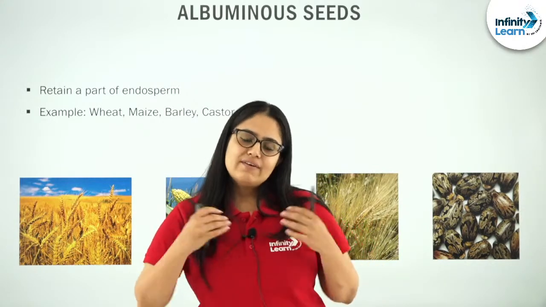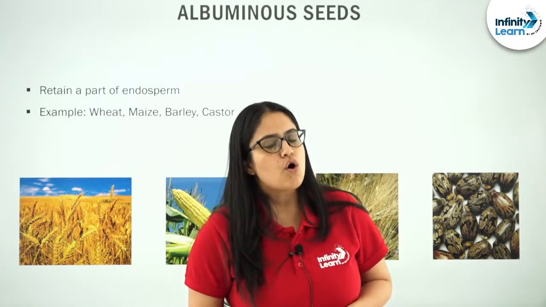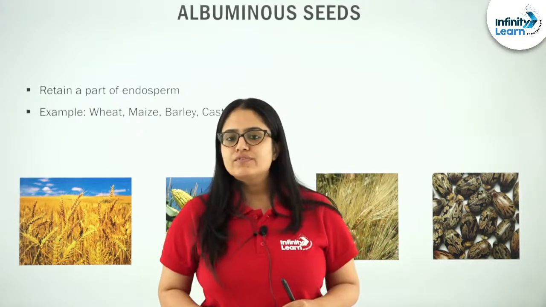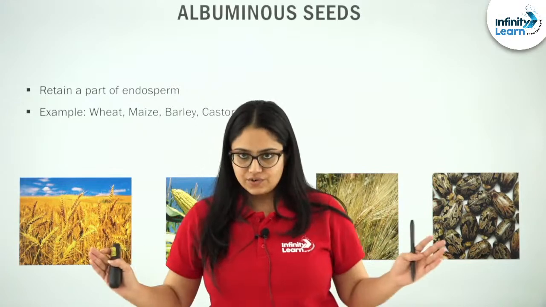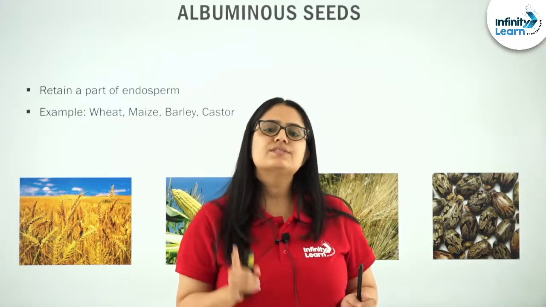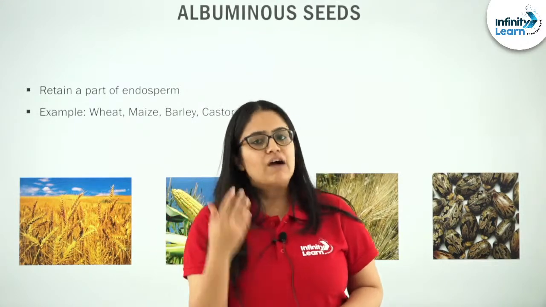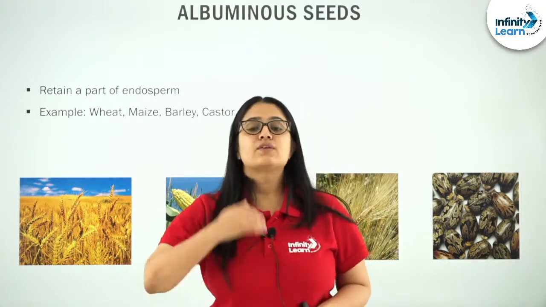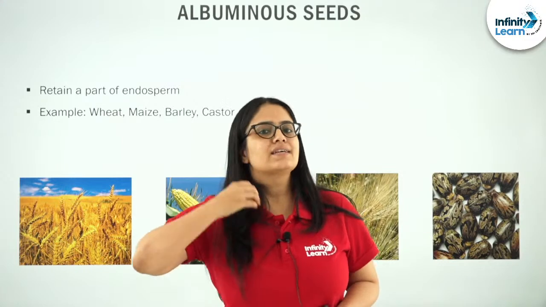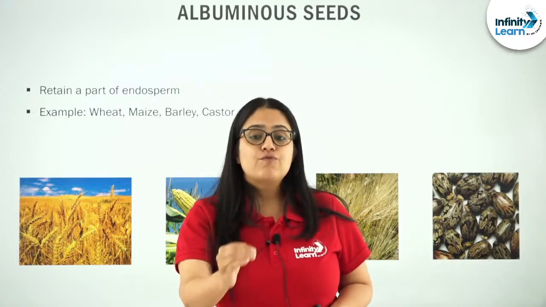Right now I will explain the types of seeds based on the presence or absence of endosperm in them. I repeat, students, now we will categorize the seeds into categories, but this categorization will be based on the presence or absence of endosperm in them. And not to forget, I have been explaining again and again: what is an endosperm? Endosperm is a mass of cells. It is a tissue.